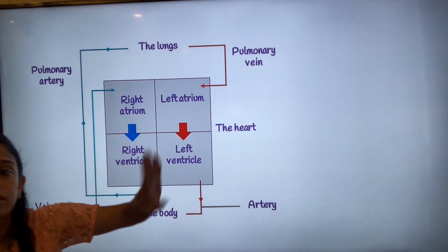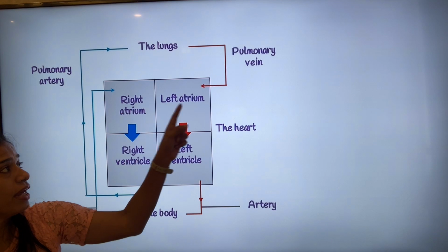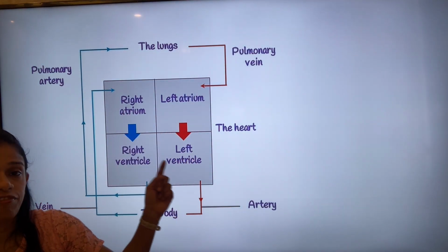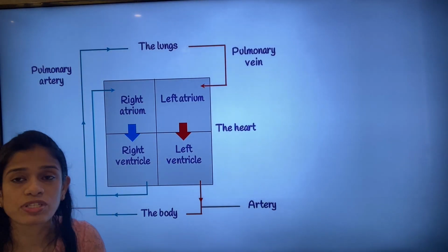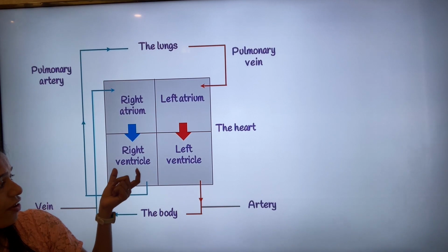We divide it into 4 parts. I told you the word with A comes above. So atrium, left, right; left ventricle, right ventricle. V comes later in the alphabet series, so V is down, left and right.